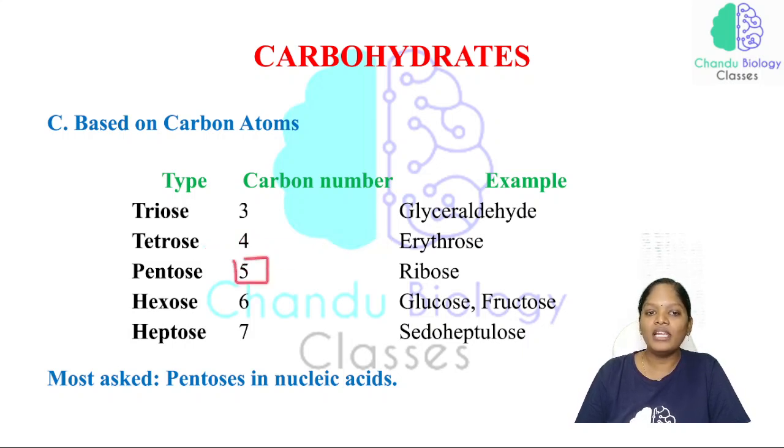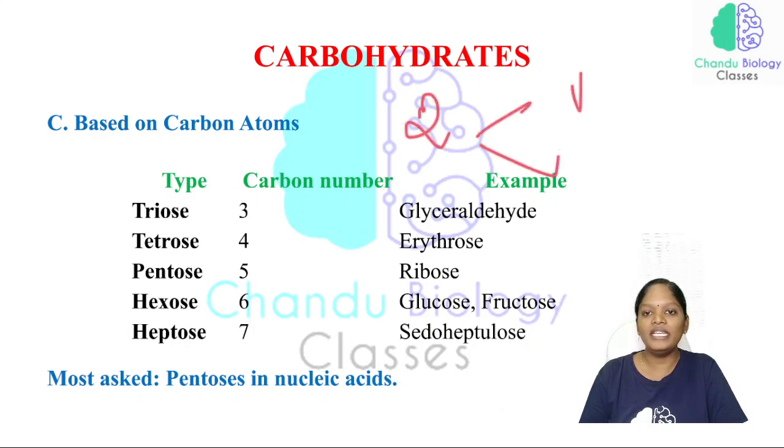If there are 5 carbons, the sugar comes under pentose sugars, and the best example is ribose. If the carbon number is 6, we call that sugar a hexose sugar. The examples are glucose and fructose. If the carbon number is 7, we call them heptoses, and the example is pseudoheptulose. Now, pentose is in the nucleic acids. So this can be expected in the examination. Why? Because we have two types of nucleic acids, DNA and RNA.